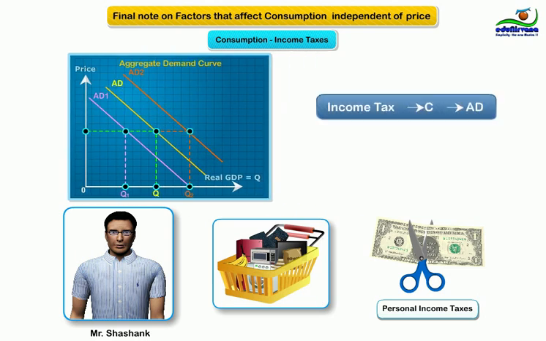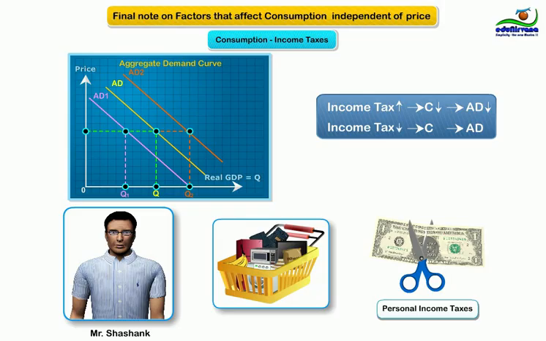Let us summarize this case in the following way. When income tax rises, it decreases consumption. In result, aggregate demand decreases. If income tax falls, it increases consumption. In result, aggregate demand increases.